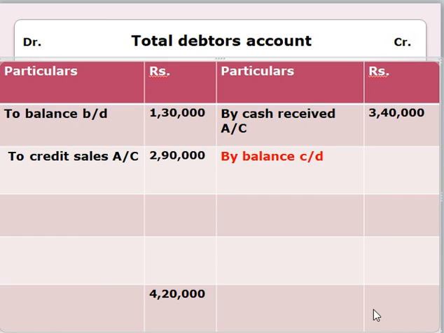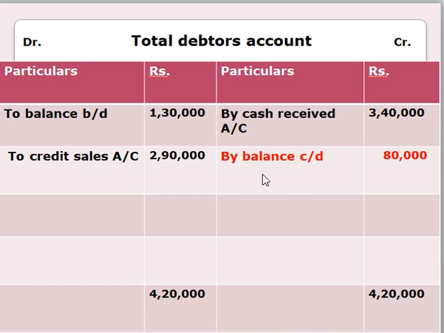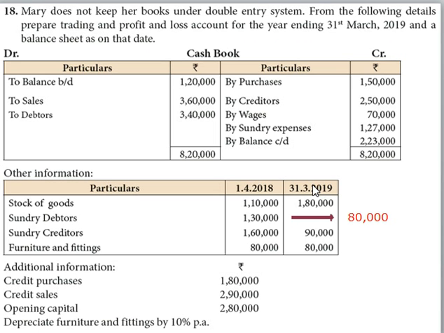And we have to balance the same amount in credit column also, which is 4,20,000. And then we have to less 4,20,000 with 3,40,000, which will give you 80,000. We had found the amount for closing debtors, which is 80,000.